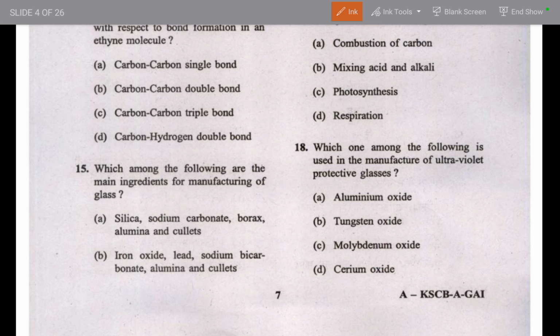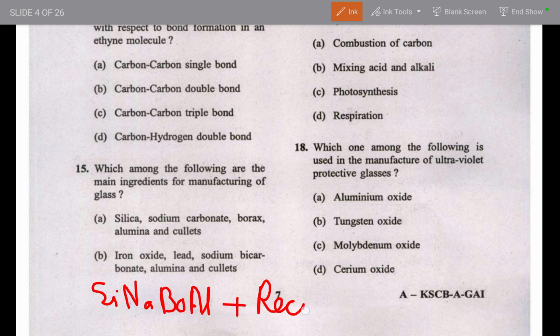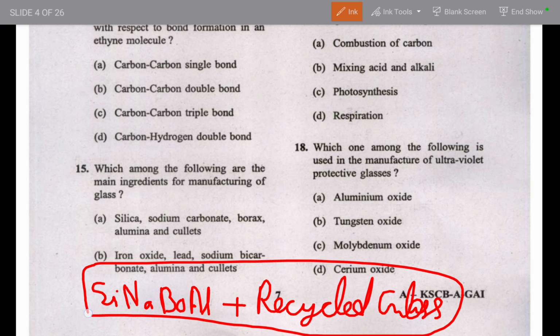If you just remember, this is a static part. So it's a formula, you can see: sand, soda, ball, plus recycled material, recycled glass. This is the formula for remembering the ingredients used in glass. Now you apply it here. Si means silica, Na means sodium, B means borax, Al means alumina, and recycled glass we call cullet.